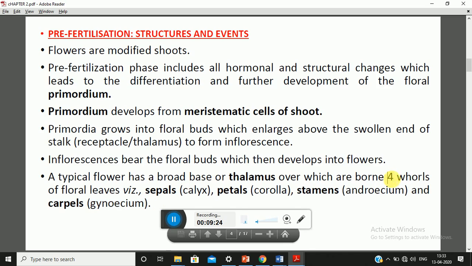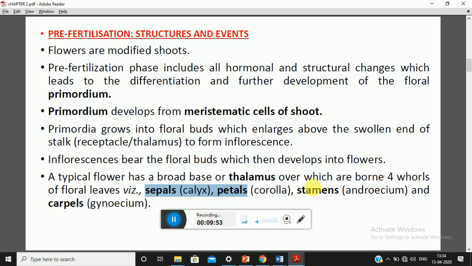So out of these four whorls, stamen and carpel are the male and female reproductive organs of a flower, whereas sepals and petals do not play a role in the process of sexual reproduction directly, but indirectly they are involved in the process.